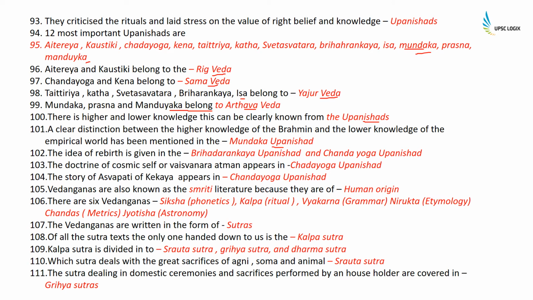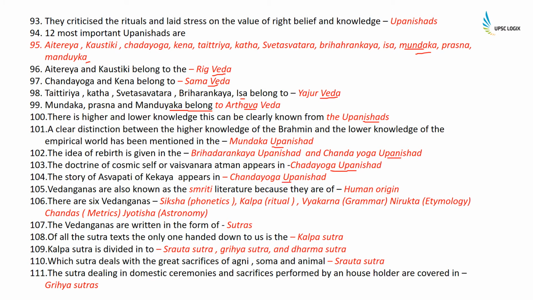The idea of rebirth is given in the Brihadaranyaka Upanishad and Chandogya Upanishad. The doctrine of cosmic self or Vaisvanara Atman appears in Chandogya Upanishad. The story of Ashpati of Kekaya appears in Chandogya Upanishad.